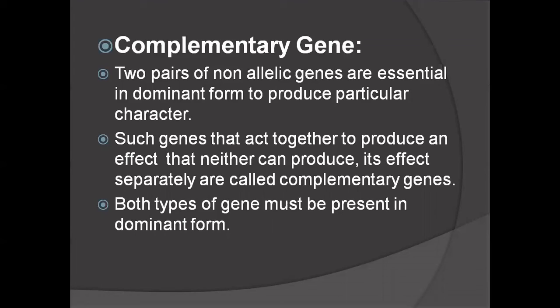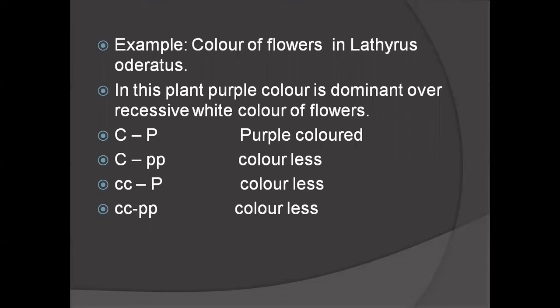These two genes combinedly produce an effect. Both types of gene must be present in dominant form. So we can explain this taking one example, that is flower color in Lathyrus odoratus. We can explain complementary genes taking the example of the color of the flower in Lathyrus odoratus.